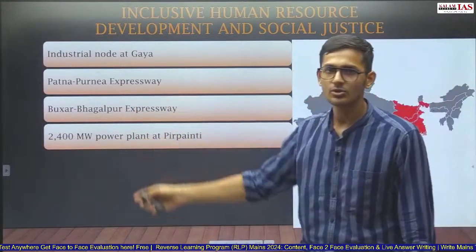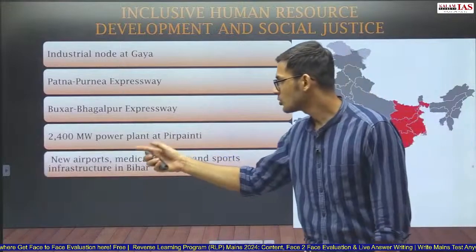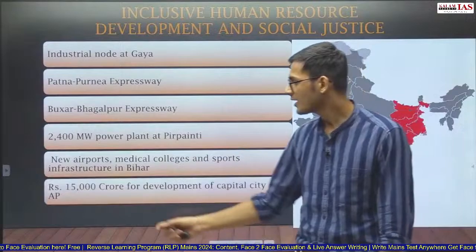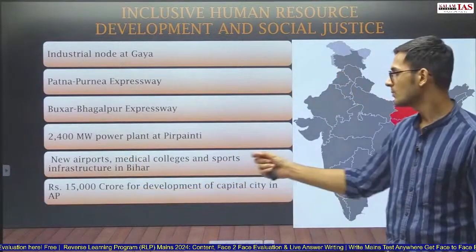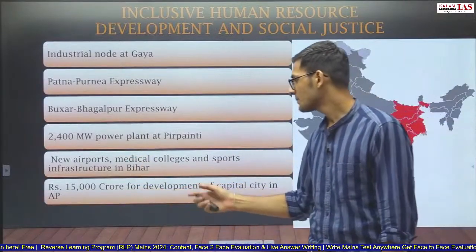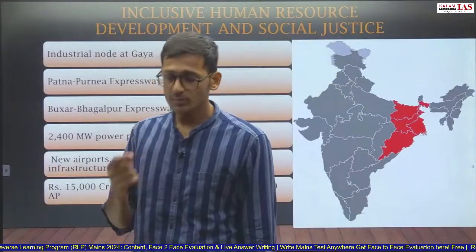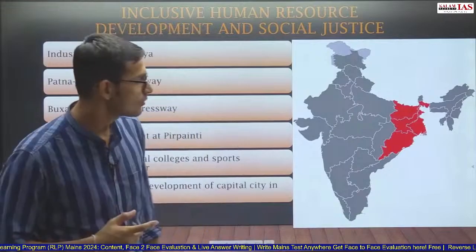All these are in Bihar. New airports, medical colleges, and sports infrastructure will be constructed in Bihar. Rupees 15,000 crore for the development of the capital city in Andhra Pradesh. So rupees 15,000 crore have been provided for Andhra Pradesh.